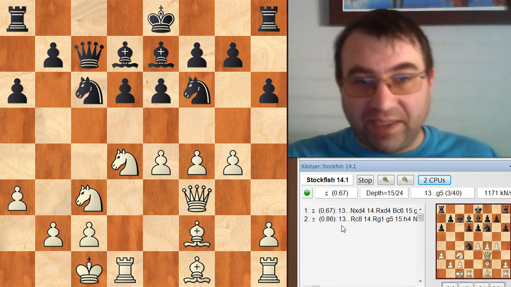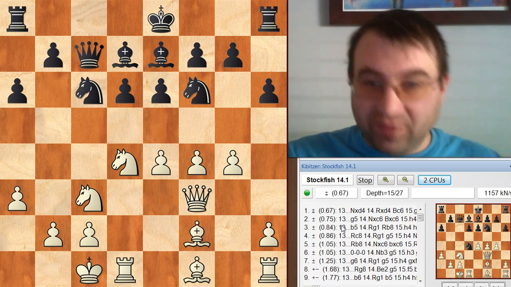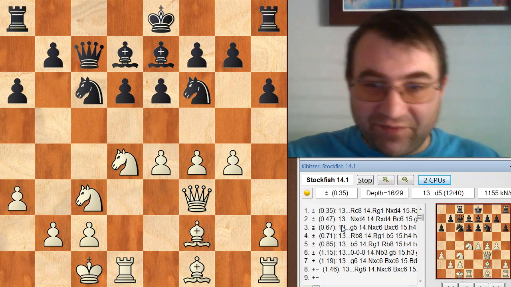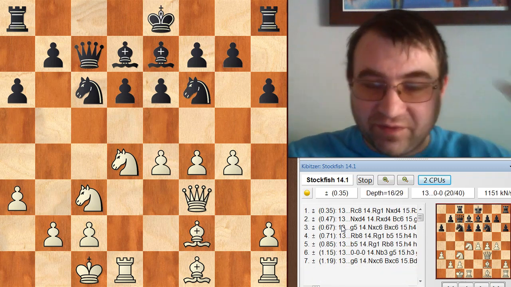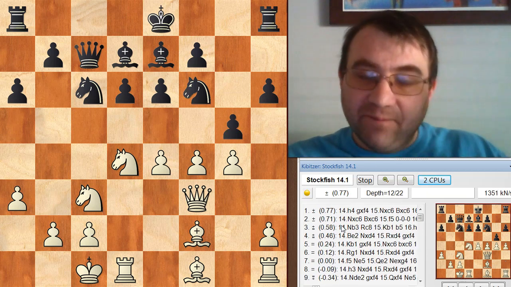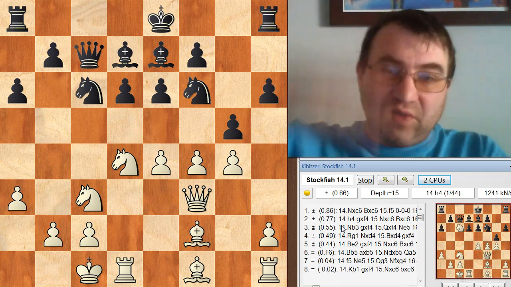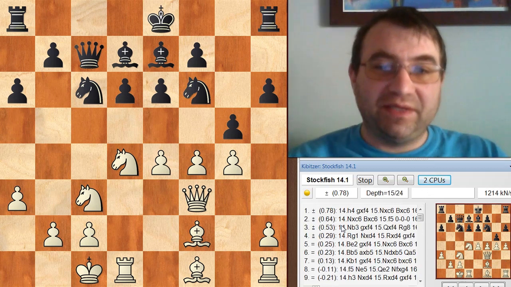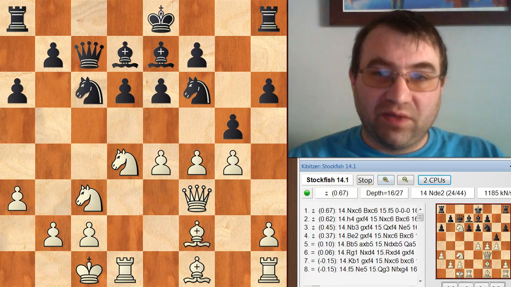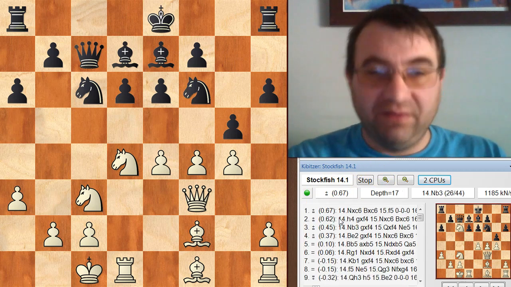We're starting to have more captures, more threats, and more things like that present. Knight d4 is now a possibility. G5 is a possibility. Rook c8 is a possibility. So we're still staying within the bucket, with this move g5. But the bucket is starting to get larger in terms of the number of moves that lead to interesting evaluations. So here we have more complexity, but still Tal is finding the best moves.